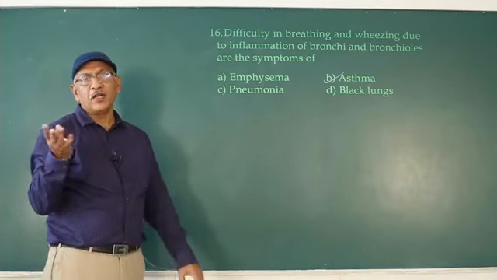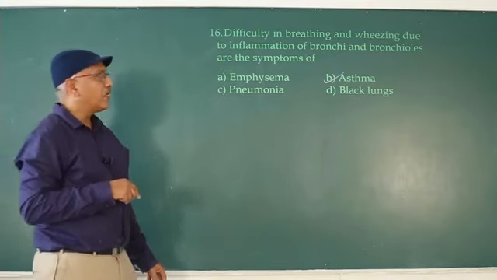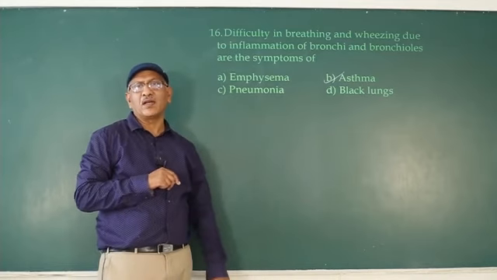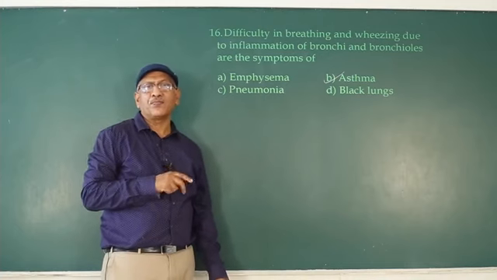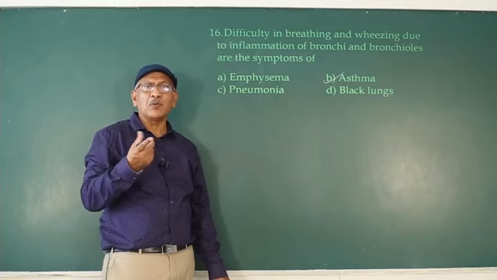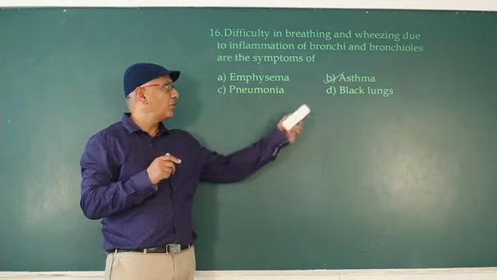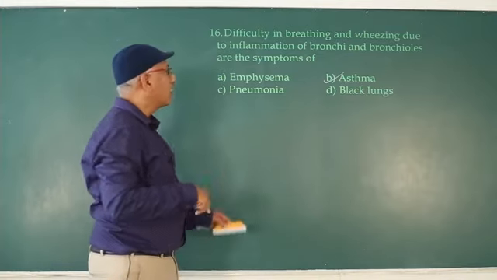Pneumonia, alveoli filled with fluids. Black lung disease is an occupational respiratory disorder seen in coal mine workers. The coal mine workers inhale carbon particles. The carbon particles attach to the wall of the lung, so it becomes black in color. So black lung disease is an occupational respiratory disorder.